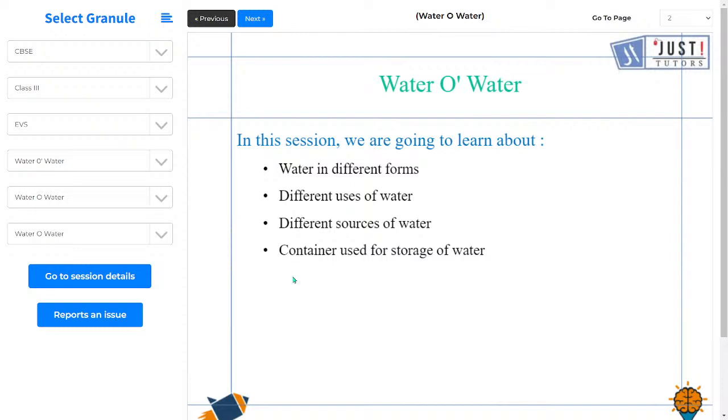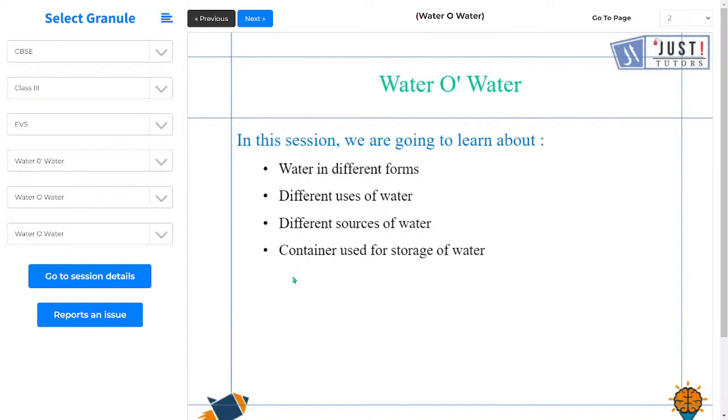So when we talk about water, what comes to our mind? We can't imagine our life without water, isn't it? It's because we use water for our daily activities, for everything that we do. The basic thing that we use water for is for drinking. We drink water, and if we don't get water to drink, do you know what will happen? क्या होगा अगर हमको पानी नहीं मिले पीने के लिए? What will happen? We will die. We will die of thirst.